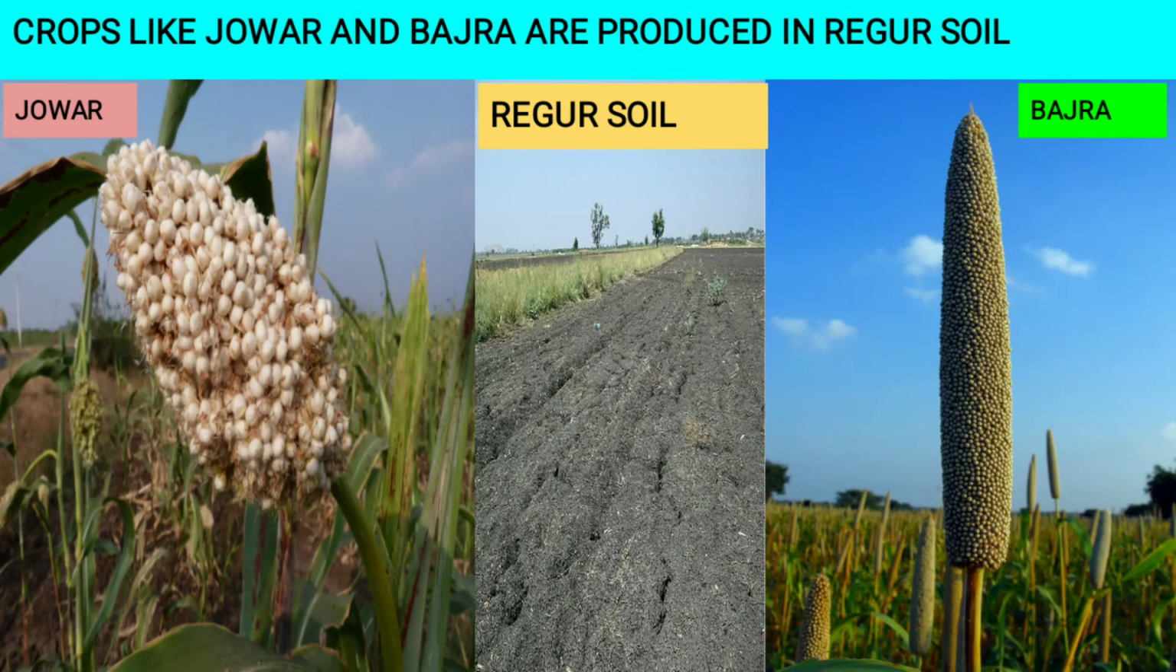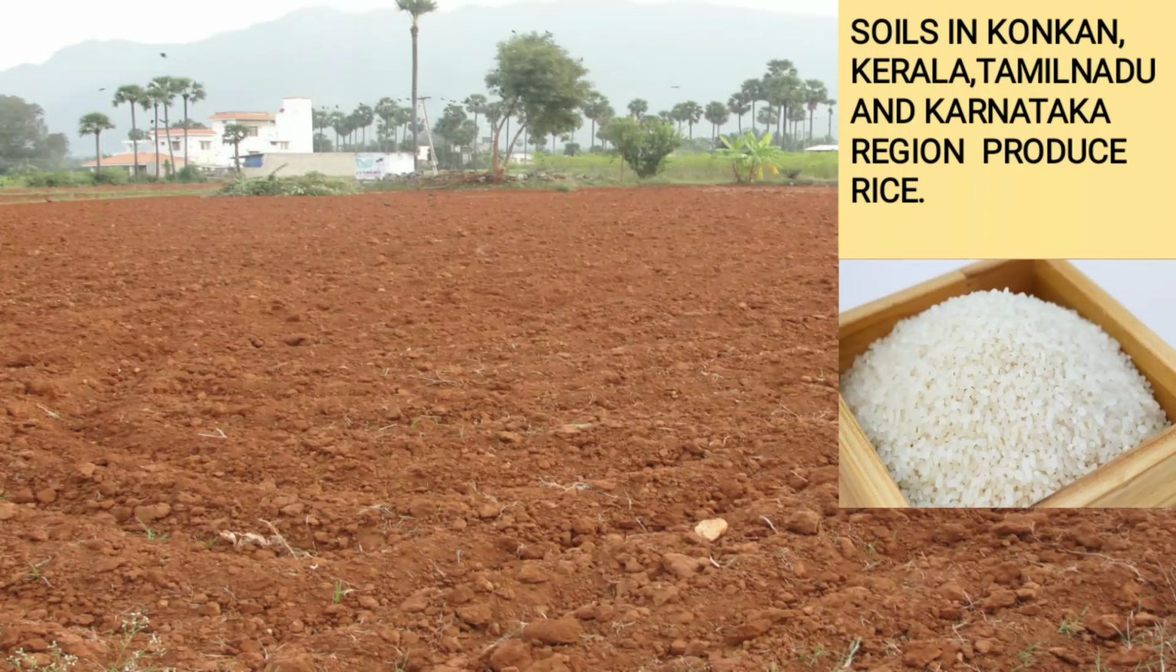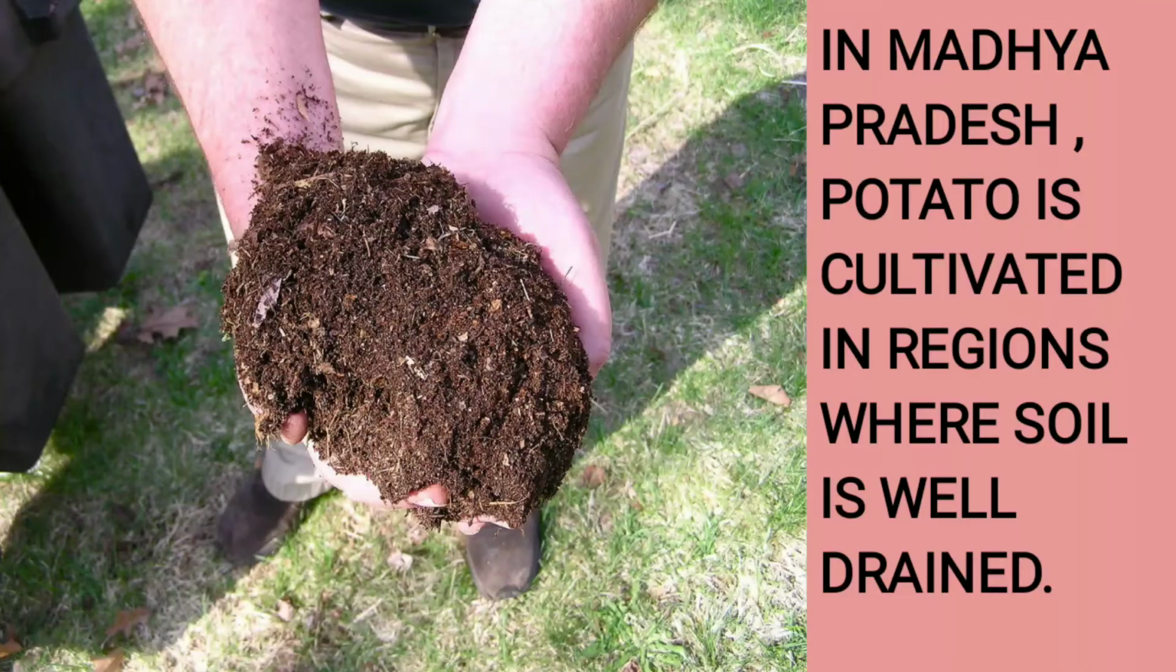Example, crops like jowar and bajra, they are produced in Regur soil or we can say black soil. Soils in Konkan, Kerala, Tamil Nadu and Karnataka region will produce rice. Next is in Madhya Pradesh, potato is cultivated in regions where soil is well drained. It does not have much water because potatoes do not require that much amount of water.